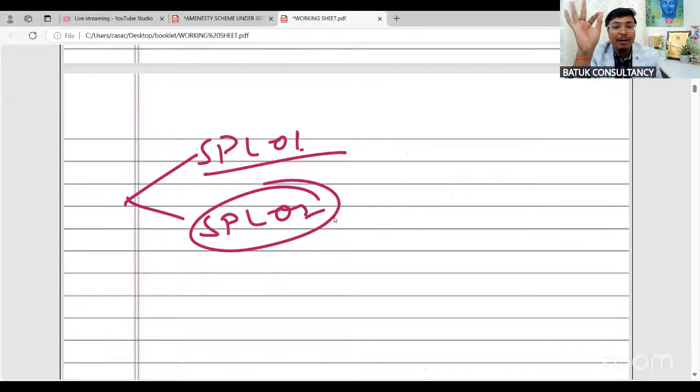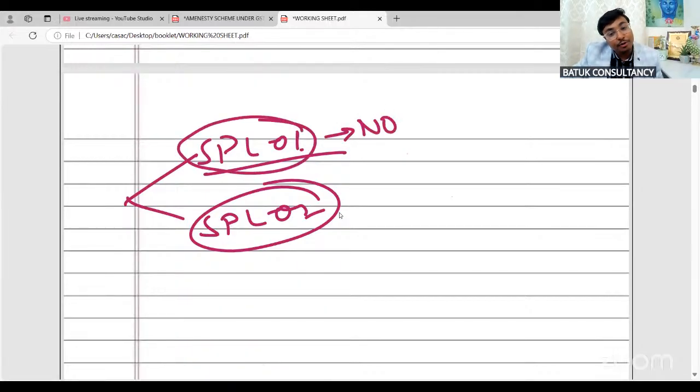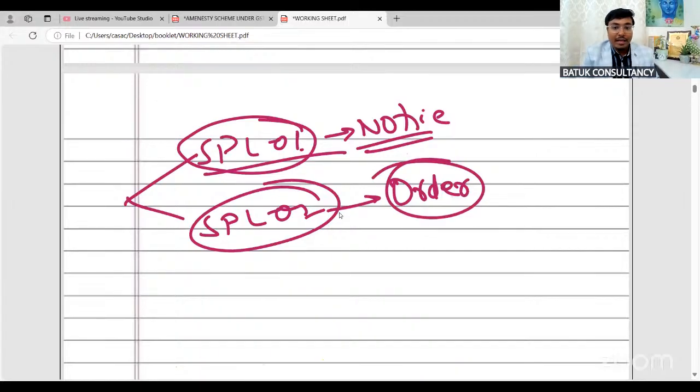When a notice has been passed by the jurisdictional officer and you want to avail the benefits of the amnesty scheme, in that case you can go for SPL 01, that is on account of notice. If the order has been passed by the jurisdictional officer, by the appellate authority, or by the appellate tribunal, and you want to go for the amnesty scheme, in that case you have to file form SPL 02. So SPL 01 is applicable in case of notice, SPL 02 is applicable in case of order. Both the forms are very much similar to each other.